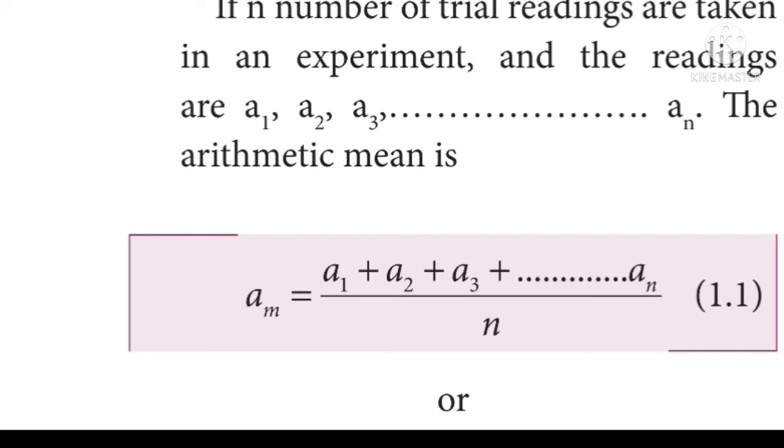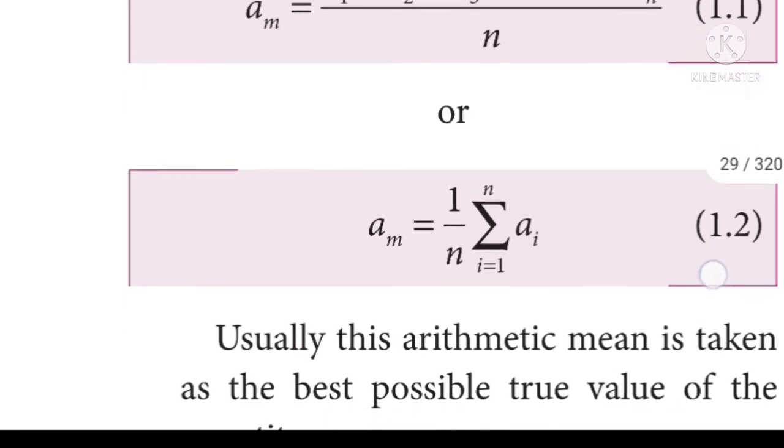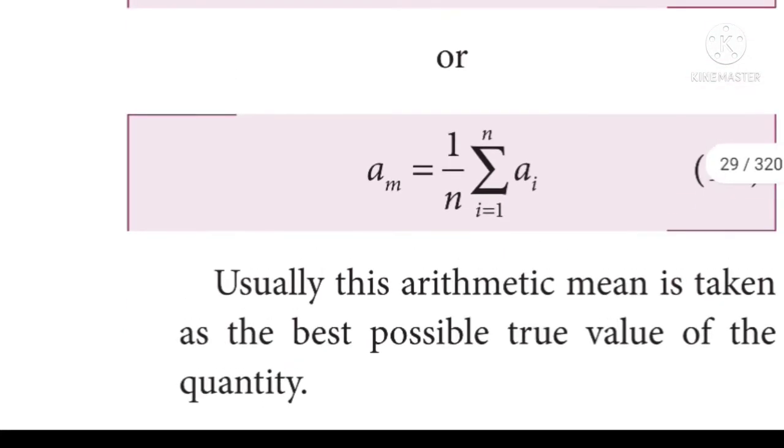What is the arithmetic mean value of these readings? It can be calculated by the equation AM = (A1 + A2 + A3 + ... + AN) / N, or AM = (1/N) Σ Ai, where i varies from 1 to N. Usually, this arithmetic mean is taken as the best possible true value of the quantity.